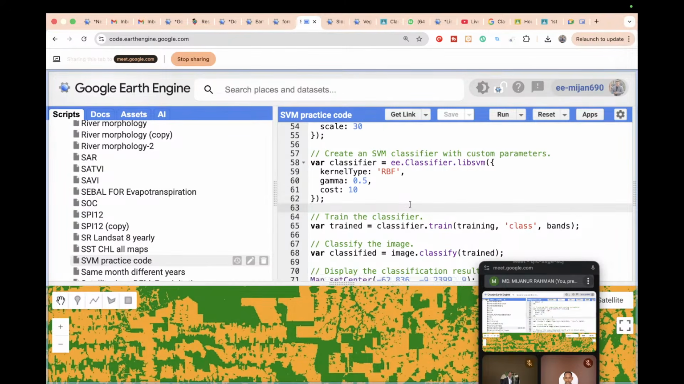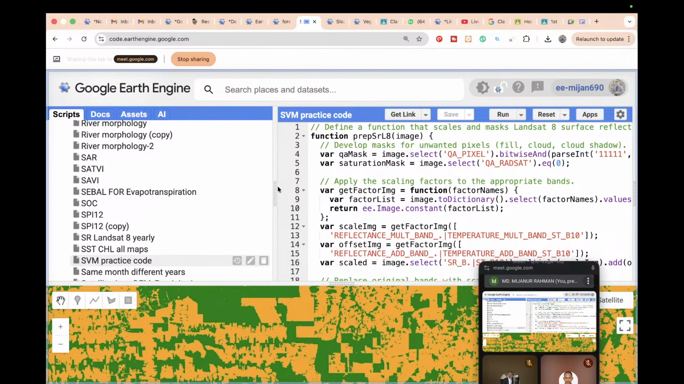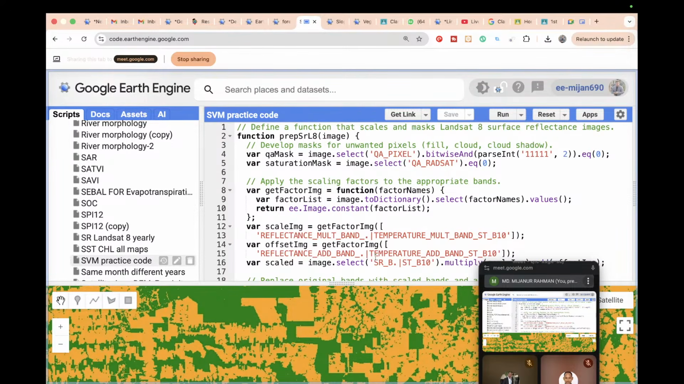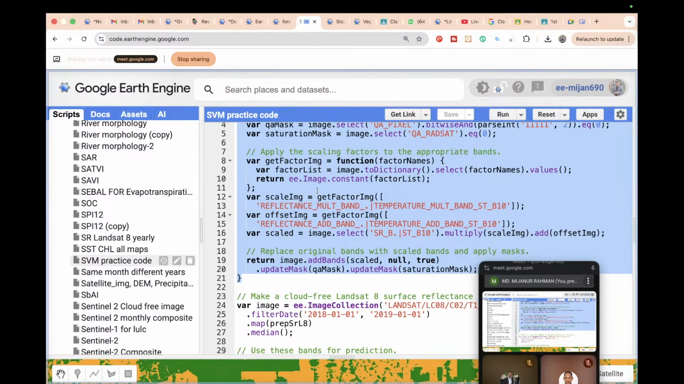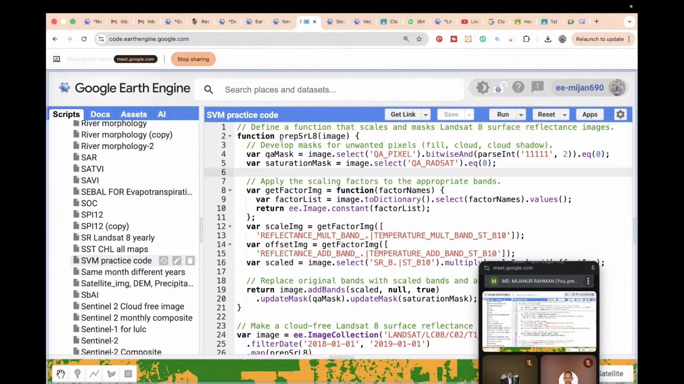In this case, we are applying the support vector machine algorithm because this algorithm is very popular for working with binary classification, where the possible outcome is only two. So it's called a binary classifier. We can simply apply the binary classifier and then make the classification. So first of all, if you check the code, this basically helps you remove the cloud from your satellite imagery, and also replaces the original bands with the scaled band values. We simply use this. It's a kind of function, and it basically helps you make a better image.